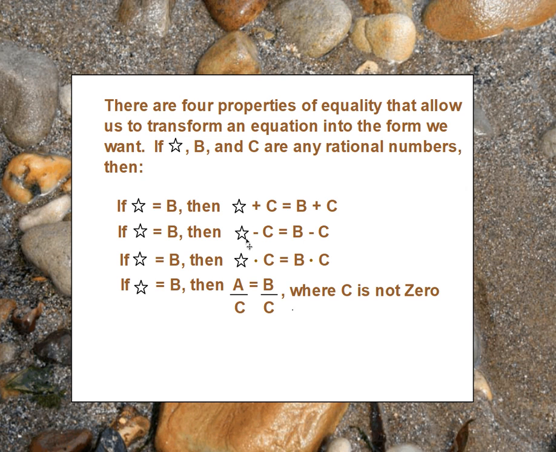A minus c is the same thing as b minus c. A times c would be the same thing as b times c. And then a divided by c would be the same thing as b divided by c, as long as c is not 0.